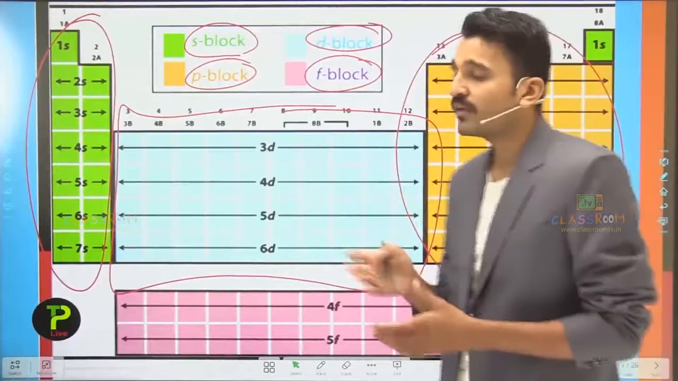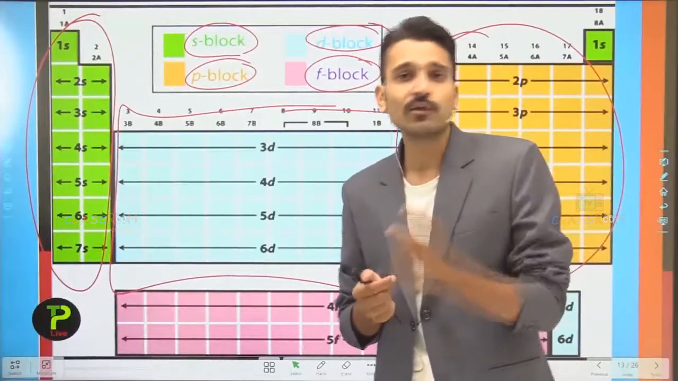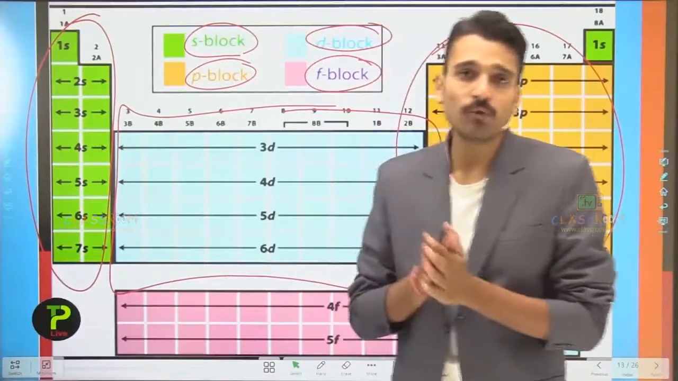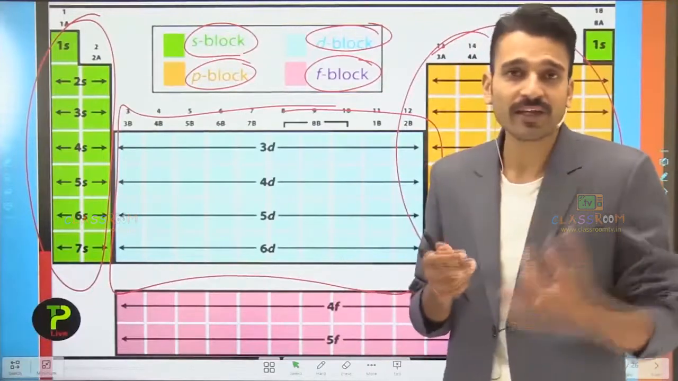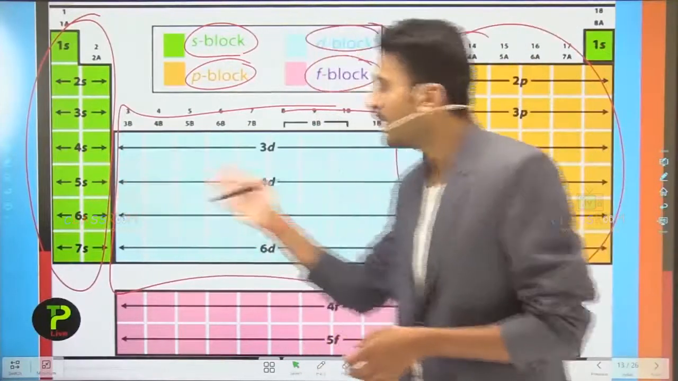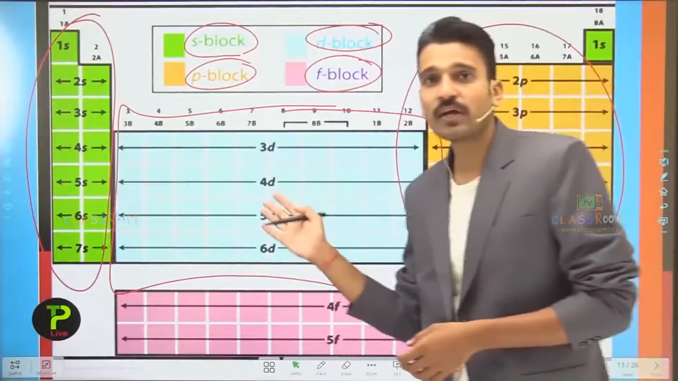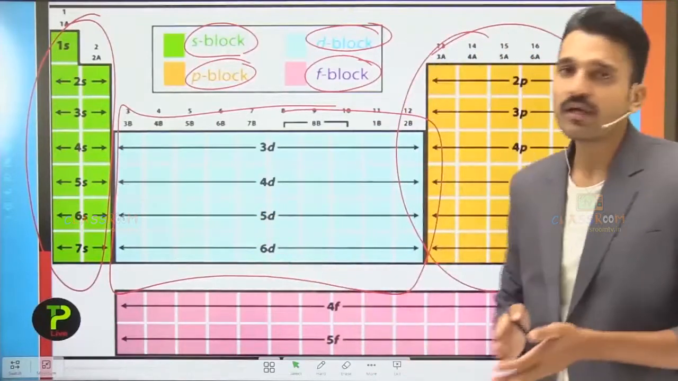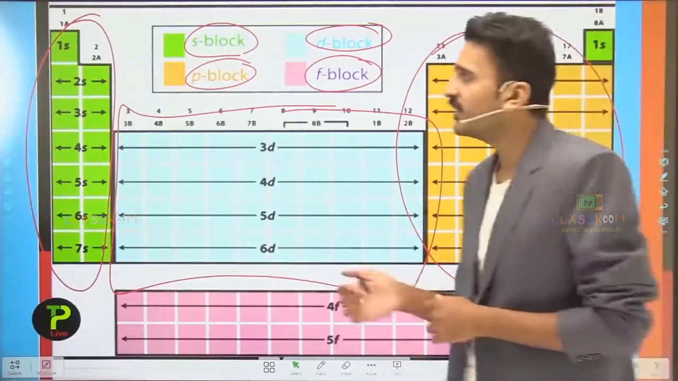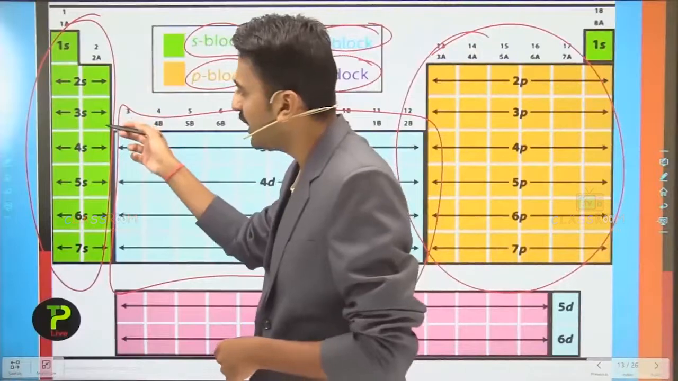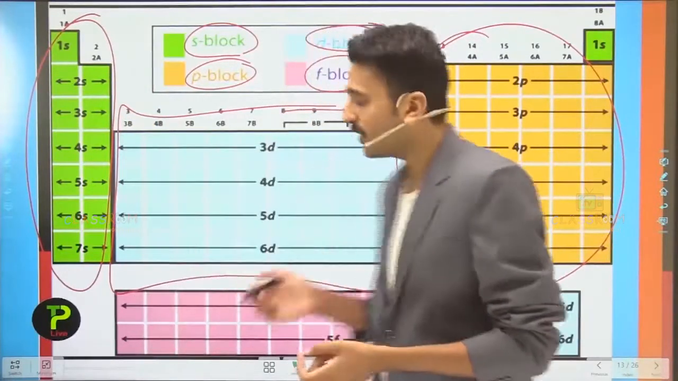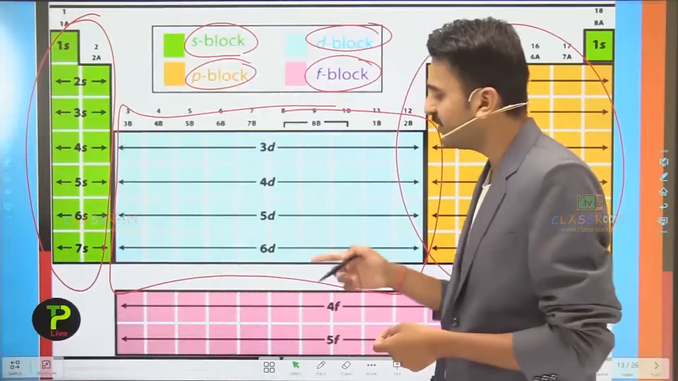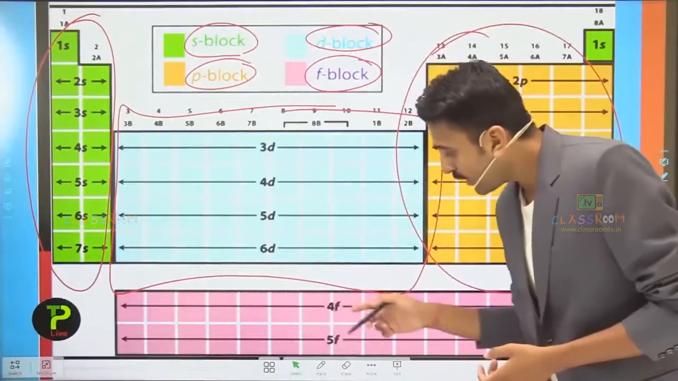Therefore, the elements in which the last electron enters the d subshell are termed the d block elements. Similarly, we have classified the elements into other categories: the s block elements, p block elements, d block elements, and the f block elements. You can also see here 1s, 2s, 3s, and so on, 2p, 3p, 4p, and so on, and also 3d, 4d, 5d, 6d, and 4f and 5f.